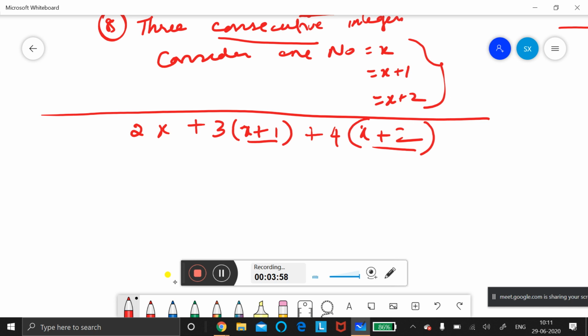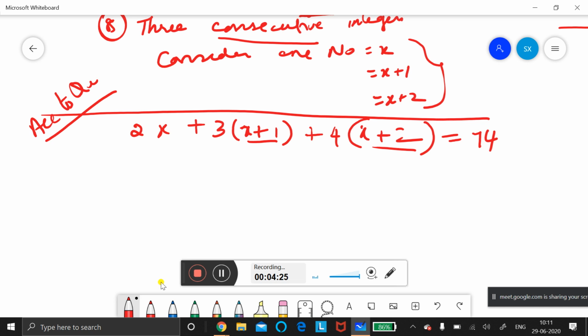So when I multiply the first number with 2, the second number with 3, and the third number with 4, and add them, I will get 74. This is according to the question, children. First clue is they are all consecutive numbers. Second clue is when you multiply and add, you get 74. Keeping the 2 clues, find the solution.